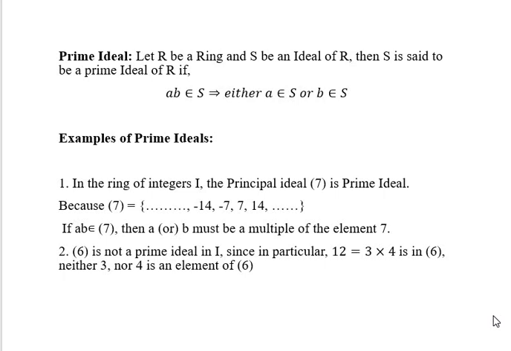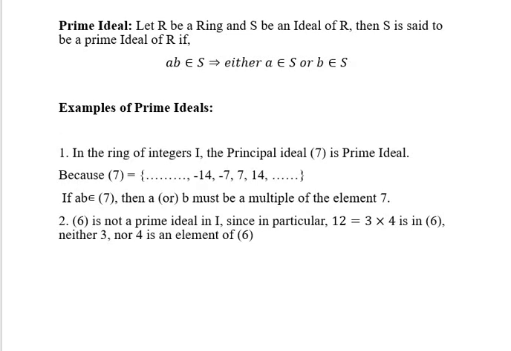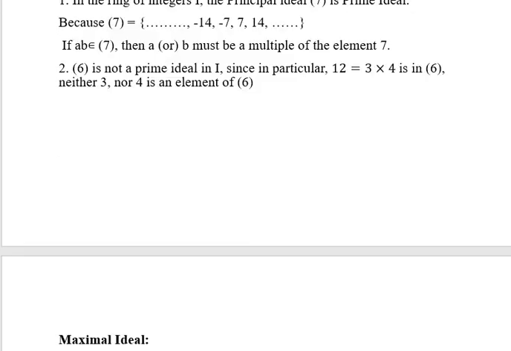That's why it is called a prime ideal. Similarly, if you see the ideal generated by 6, it is not a prime ideal, because the ideal generated by 6 has an element 12, because 2 times 6 is 12. So we'll have an element 12, and 12 can be written as 3 into 4, and neither 3 comes from the set generated by 6, nor 4 comes from it. Hence, this is not a prime.